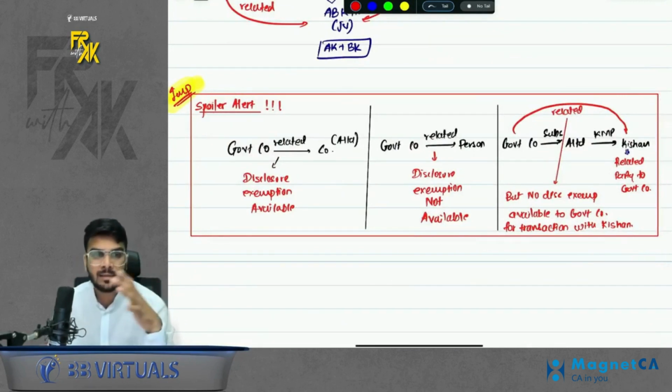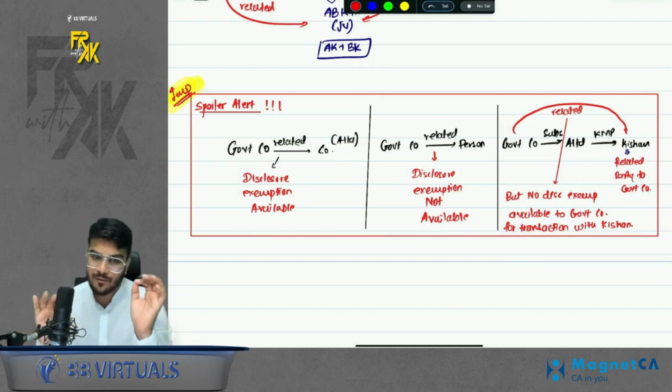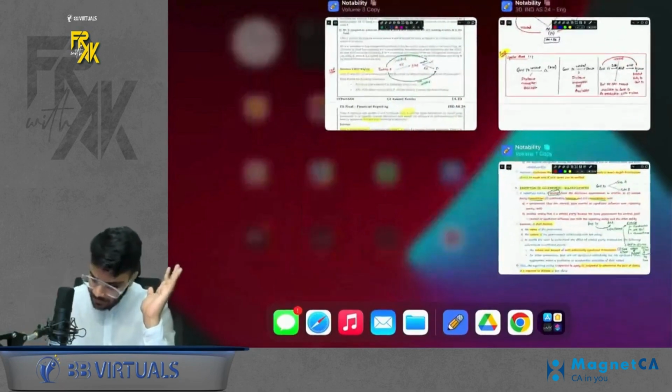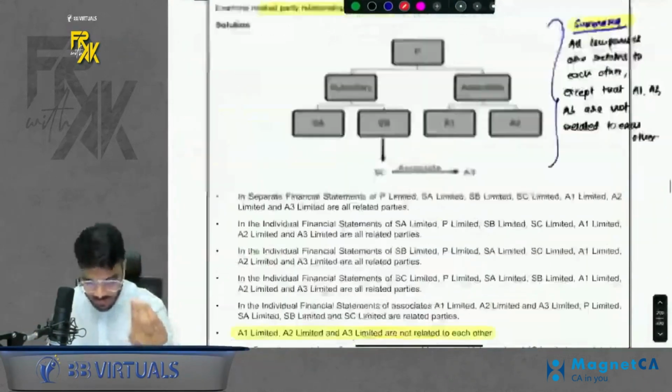If you read 1,000 things, you won't remember even one of them. If you read limited things, which are relevant, you will remember all of it. So I gave you the key point of it. Now there are questions. I will try to take up a few important questions, but the rest are all very simple.